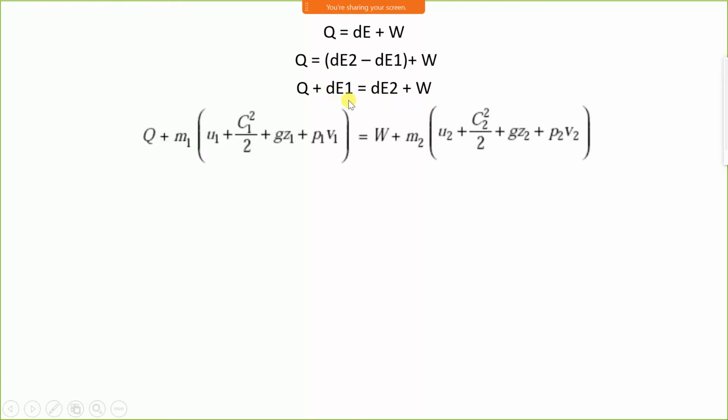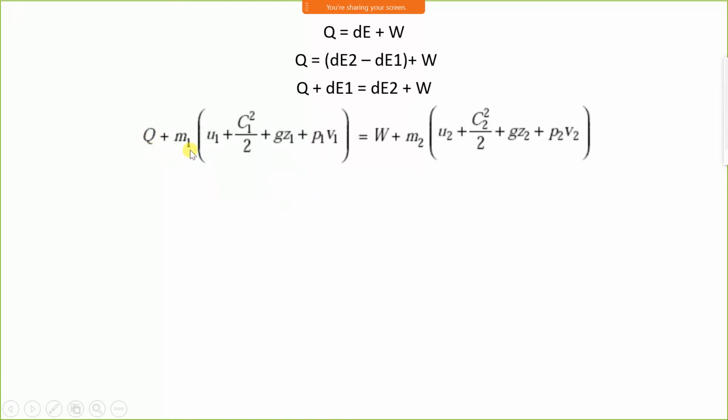And what is E? E is a stored energy, and E is a summation of internal energy and external energy. But while considering, we consider flow energy also.